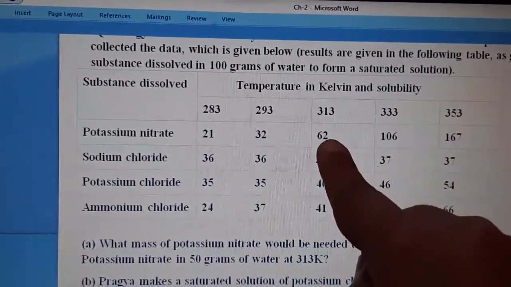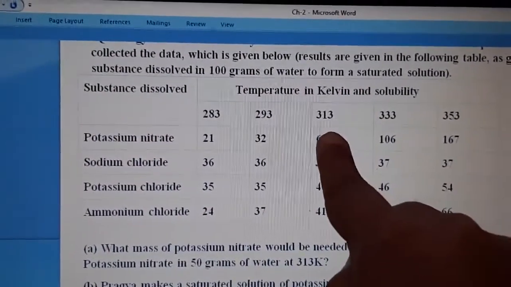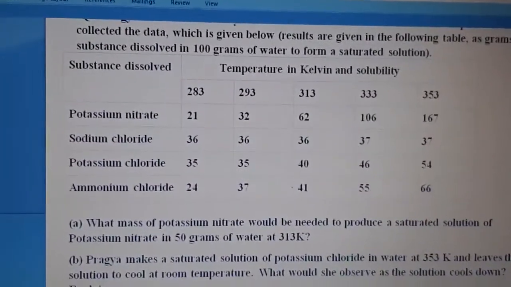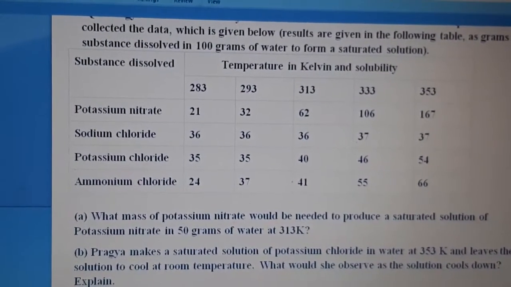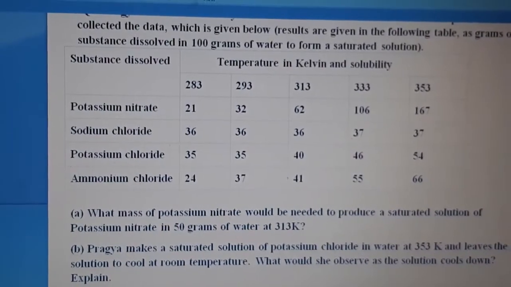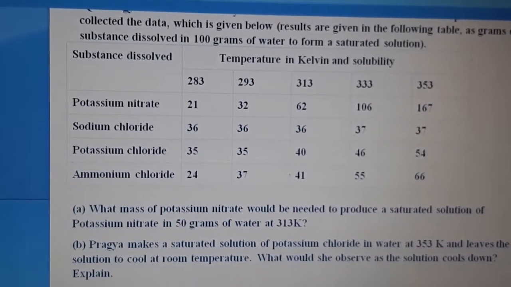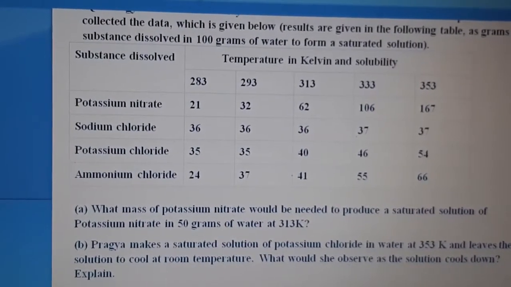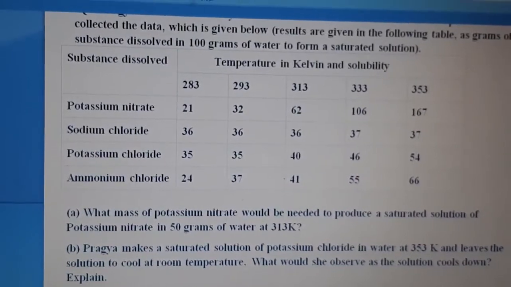So the solubility of potassium nitrate at 313 Kelvin is 62 grams. So 62 grams, solubility is 62 grams at 313 Kelvin. So now can you calculate the solubility of the same substance, that is potassium nitrate, in 50 grams at the same temperature? You can apply the unitary method here.